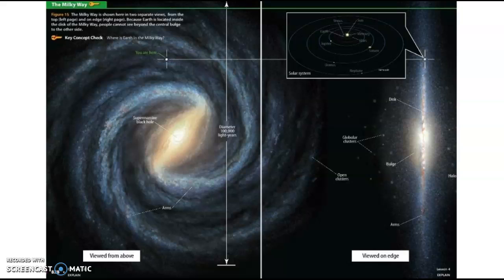Okay. So the Milky Way, the diameter is about 100,000 light years across, and there is what we think is a supermassive black hole in the center. On the left-hand picture, that's viewed from above, and on the right-hand picture, that's viewed from the side. In the night sky, sometimes if it's very dark, you can see the side view of our galaxy, and that's what you'd be seeing as viewed on edge. You'd be looking kind of across the side.